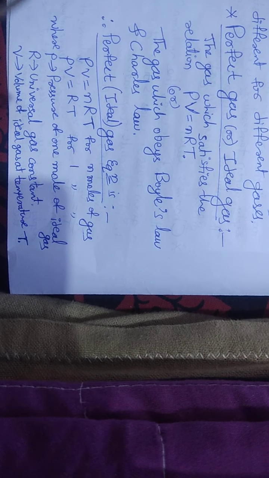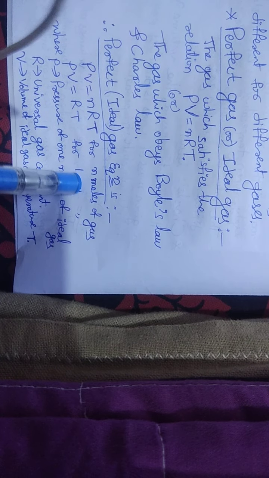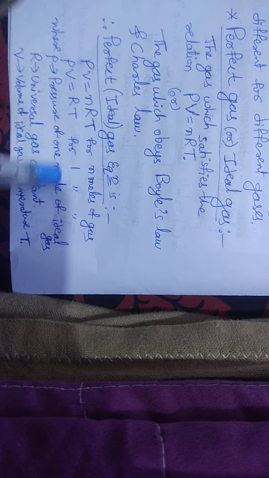So what is the ideal gas equation? PV is equal to nRT for n mole of gas and PV is equal to RT for 1 mole of gas.